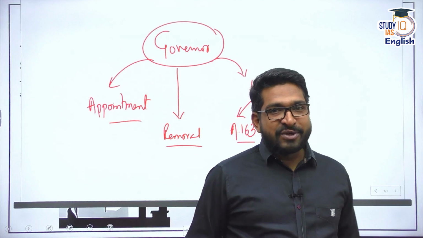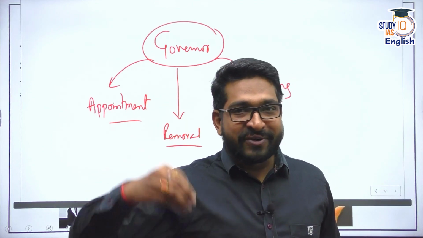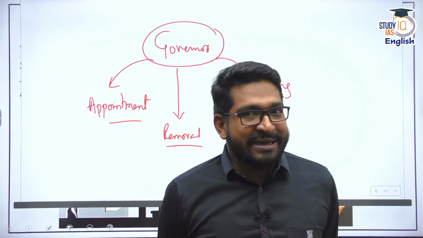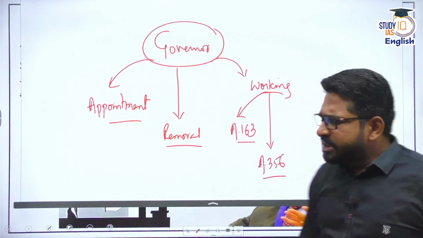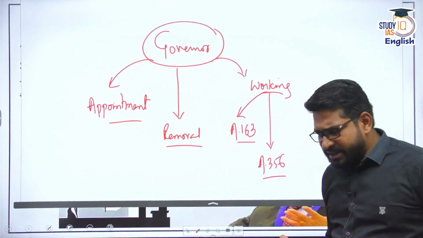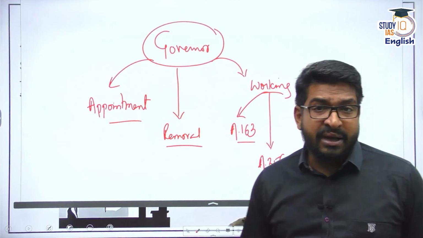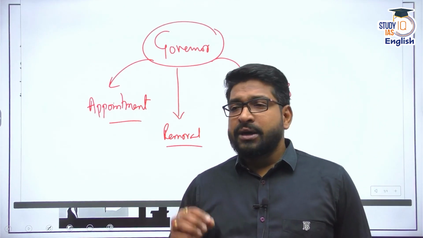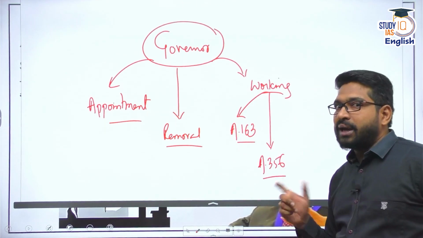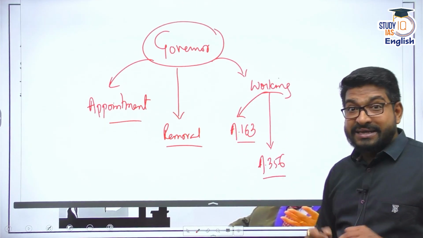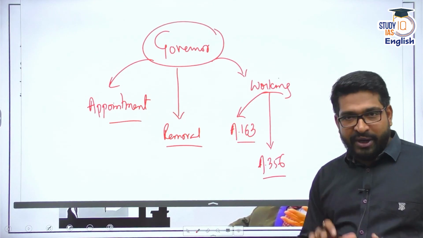The governor's adverse report led to President's rule in different states, and many a time elected governments were dismissed. However, since 1994, this issue has largely subsided, especially because of the S.R. Bommai judgment, after which we have seen sparse use of this power by the governors. But still, it is there. The power still remains. It is quite controversial.